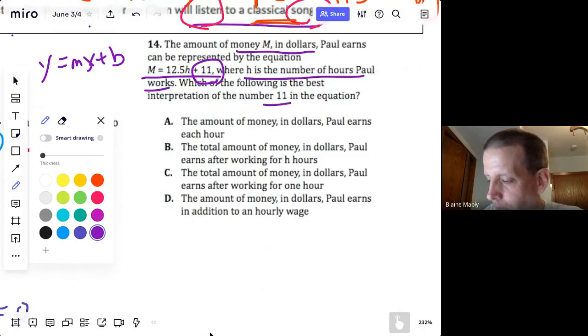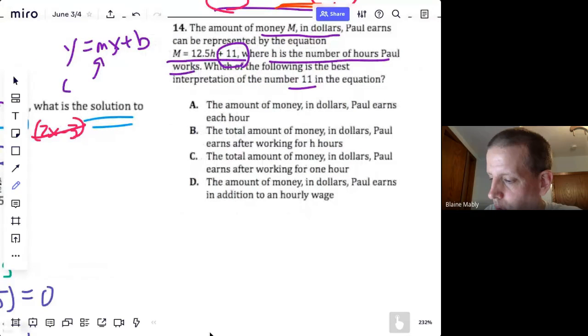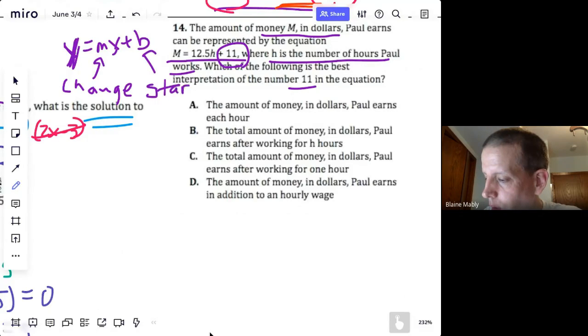So m is the rate of change, how something is changing. M represents change, right? How y changes. So the 12.5 is how the money is changing, if that makes sense. And the b is the y-intercept, the starting value. So 11 is like his base salary, right? The salary he gets no matter what.